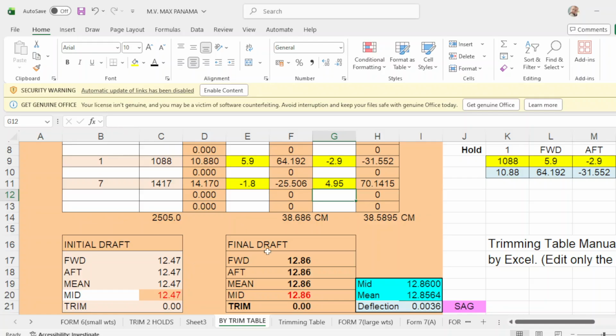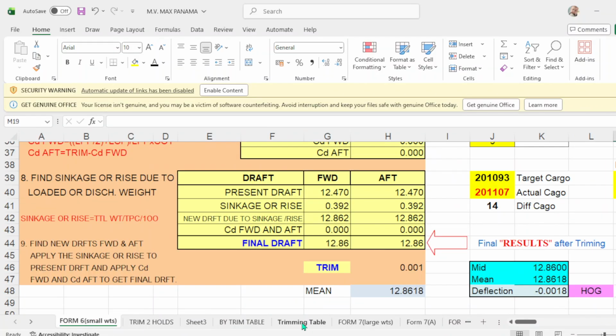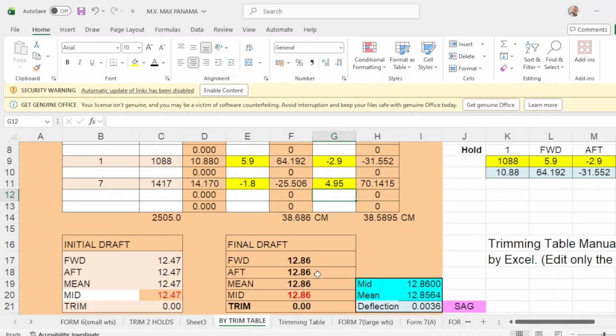Then you have even keel. Okay. It's just a matter of adjusting your forward and up correction. Thus there you have now an even keel. The same with your trim holes 2 of 12.86 and up of form number 6 is 12.86. So you have now the same drop of 12.86.